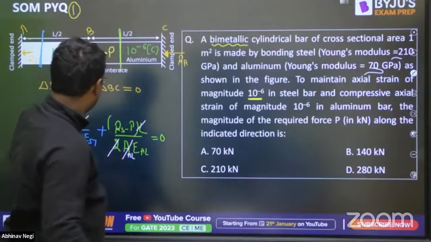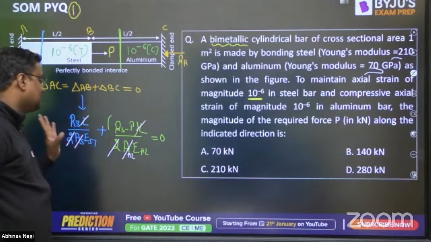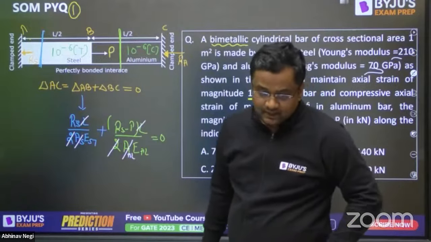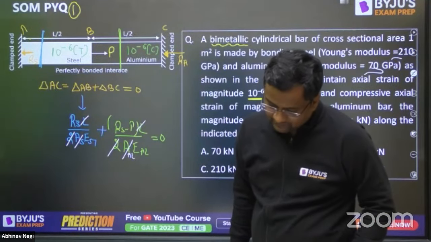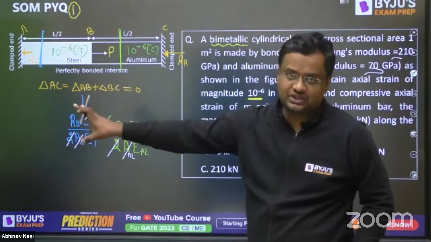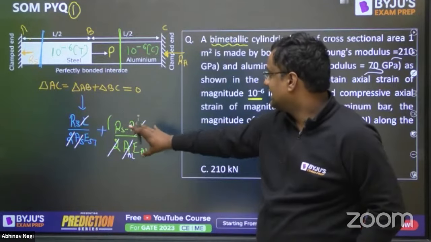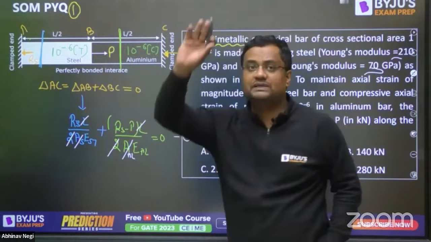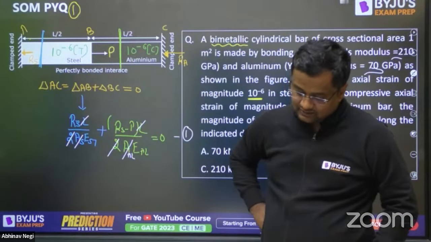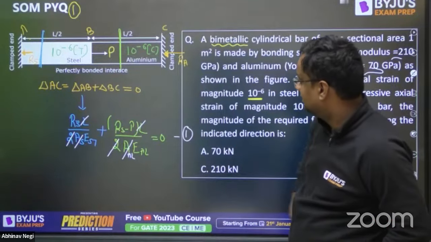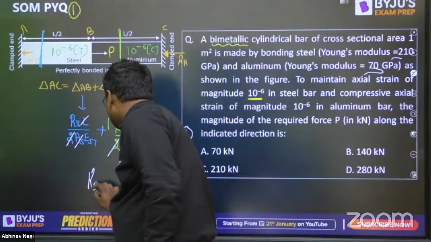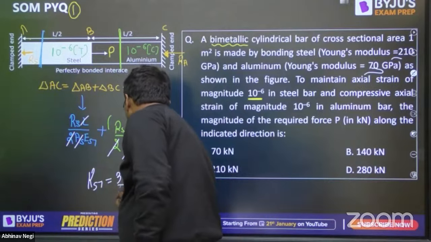From here we get one equation, and RS and P are the only unknowns. P and RS will have a relation. This is equation number 1. Please let me know in the comment section, have you understood it? I have already calculated this so you will not waste your time: R steel is equal to 3P by 4. Have you got this?